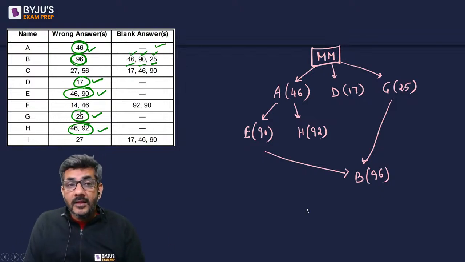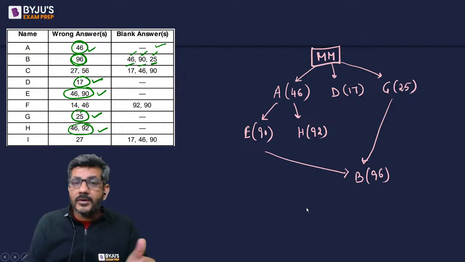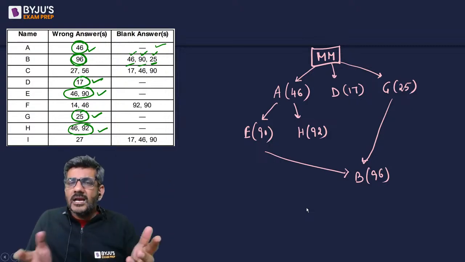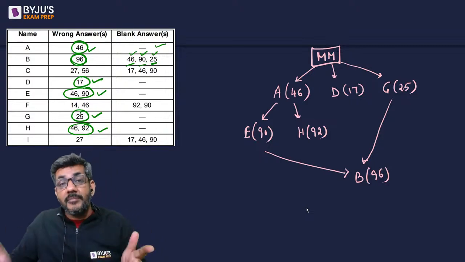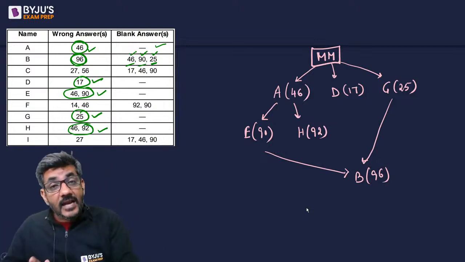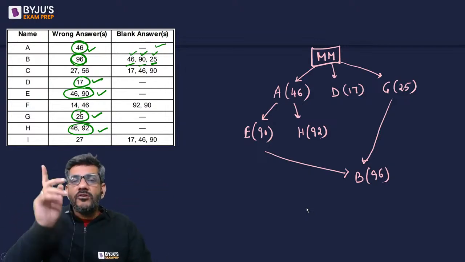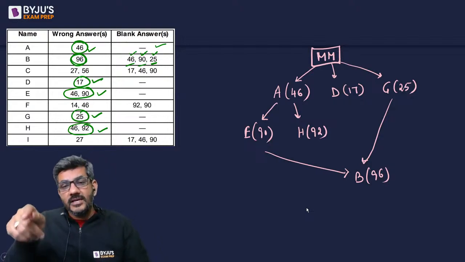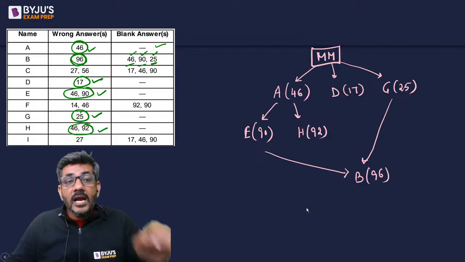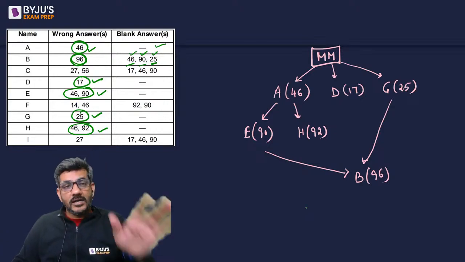Once again, look at this. What must have happened? He copied from E and G. E had a wrong answer for question 46 because he directly copied it from A, who introduced a wrong answer to 46. Suppose the correct answer for 46 was A, but A marked it B. E also marked it B. Now E marked B for the wrong answer of 46 and G has the right answer for that question. So they would mismatch, and he put it blank. Similarly, E introduced a wrong answer to 90. Again a mismatch. He marked it blank. Similarly, G introduced the wrong answer to 25. He again marked it blank. And 96 is the question number that he must have introduced, so that is a wrong answer for him.